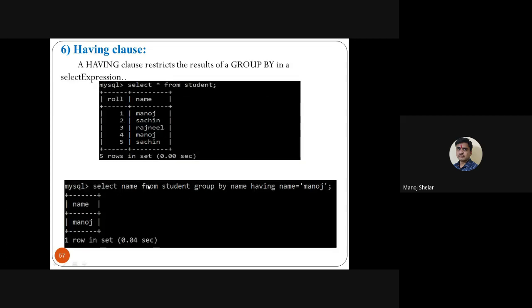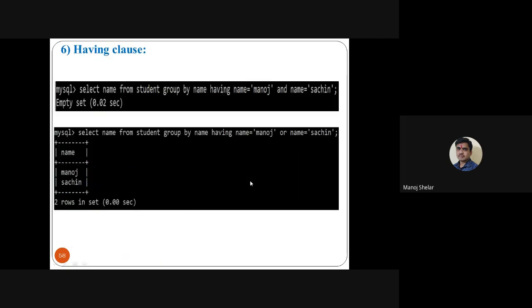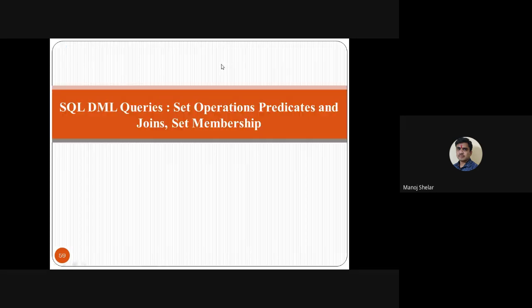What did we check? The group by result was Manoj, Rajnil and Sachin, and the having clause works inside group by. So here select name from student group by name, then having name is equal to Manoj or name equals Sachin, which means at least one condition true gives a true result, and with and, both conditions must be true for the result to be true. Simple, that is the having clause.